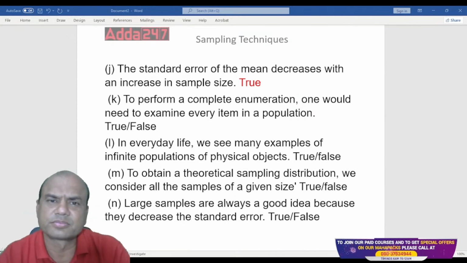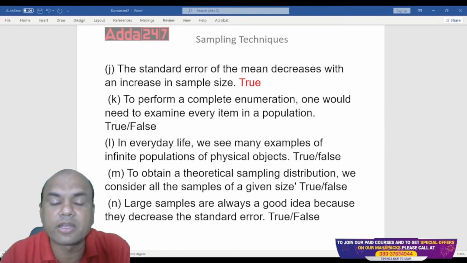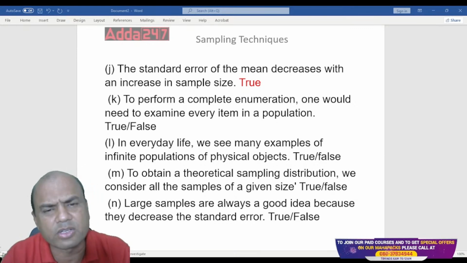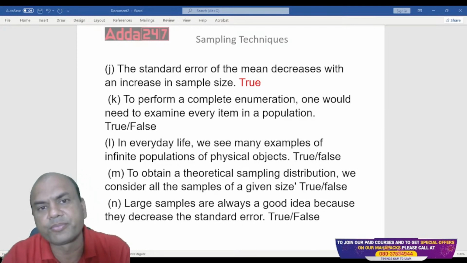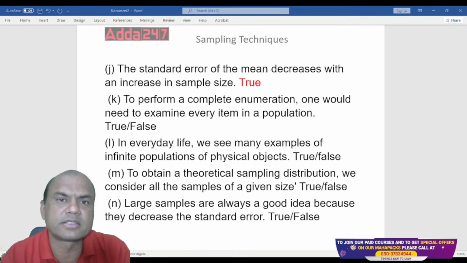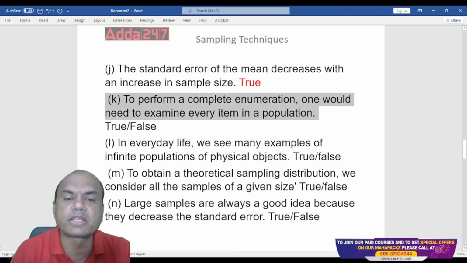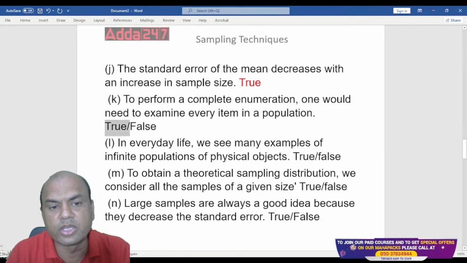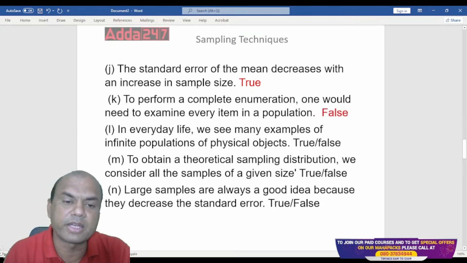Not required, isn't it? What do we do in this? We take some representative samples. We'll take samples from various corners of the city, or some 10 samples from various corners, and then we'll find out the average salary, right? So to perform the complete enumeration, one would need to examine every item in the population. So that is false. You need not do the enumeration of each and every item or do the survey of each and every element.